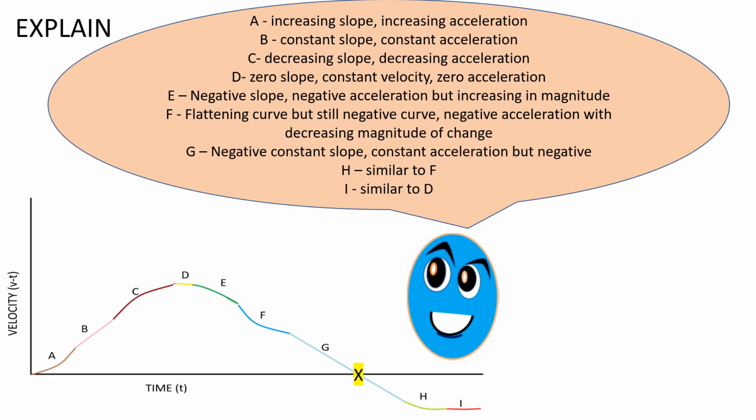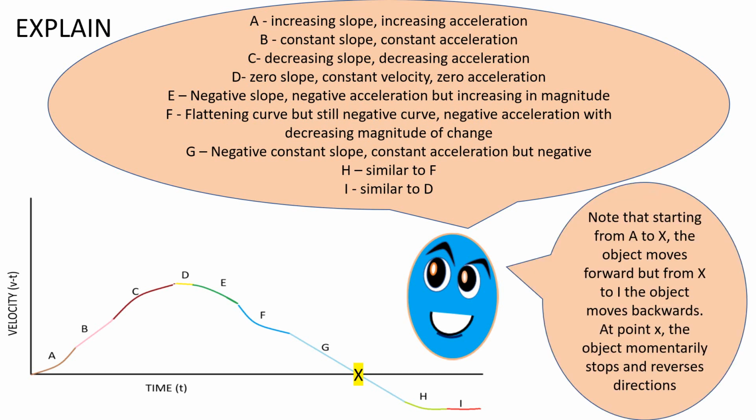D, zero slope, constant velocity, meaning zero acceleration. E, negative slope, negative acceleration but still increasing in magnitude in terms of velocity. F, flattening the curve but still negative curve, meaning negative acceleration with decreasing magnitude of change. G, negative constant slope, meaning constant acceleration but negative. H, similar to F. I, similar to D.